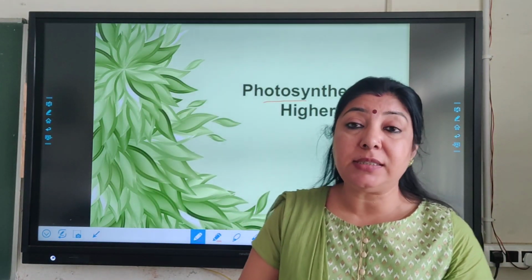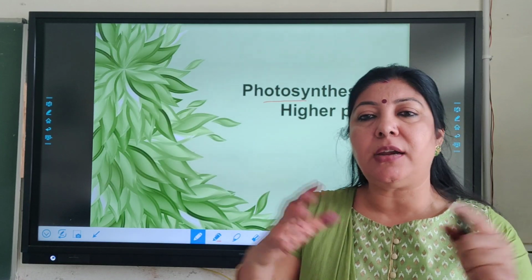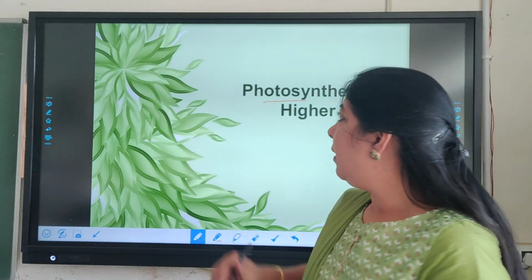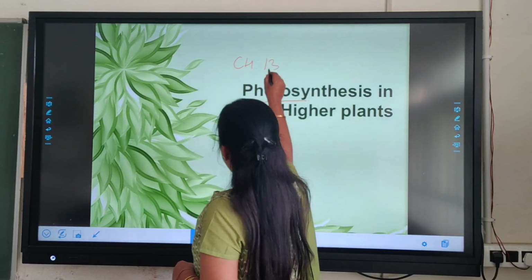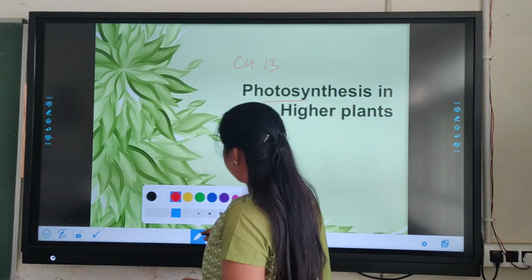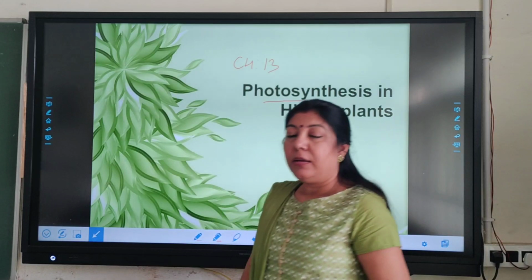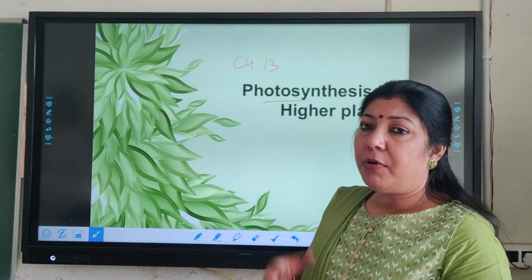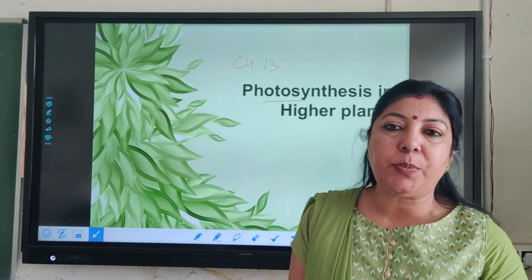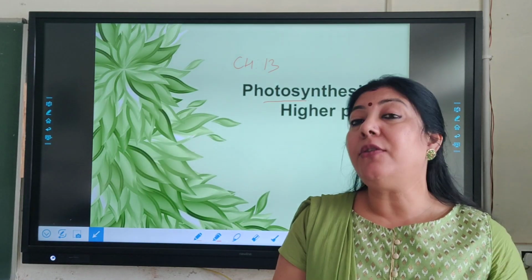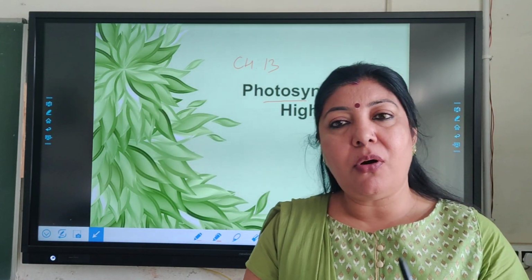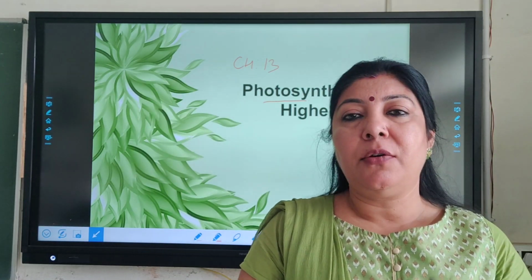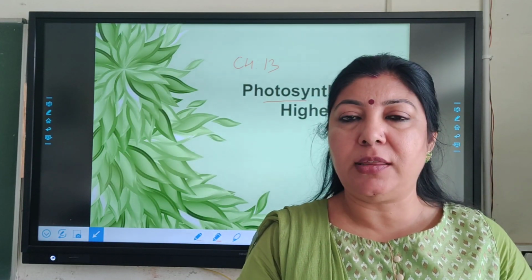This photosynthesis in higher plants, we will study about the various aspects. It is chapter number 13 of your textbook. So, in this chapter, we will be studying about the various aspects of photosynthesis. In today's lecture, I will be focusing only on early experiments which were performed on photosynthesis.